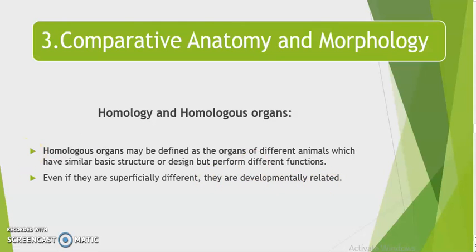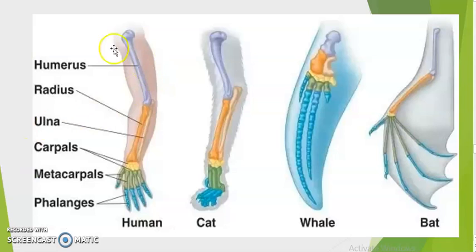Just take an example of this. Here you can see the four limbs of human, cat, whale, and bat. All are what? Mammals, right? You can include the limbs of birds also, right?